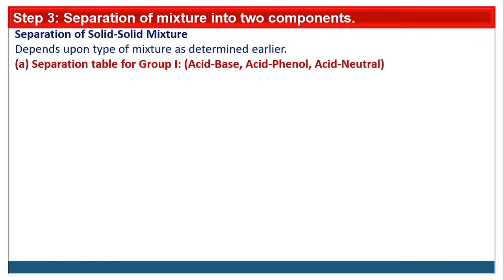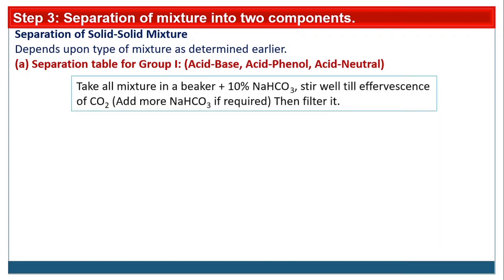So first component is acid, second component may be base, phenol or neutral. Then take all the mixture in a beaker, because as we know one of the components is acid. Add the reagent for the test of acid, that is 10% NaCO3. Stir it well till all the effervescence of CO2 is eliminated.